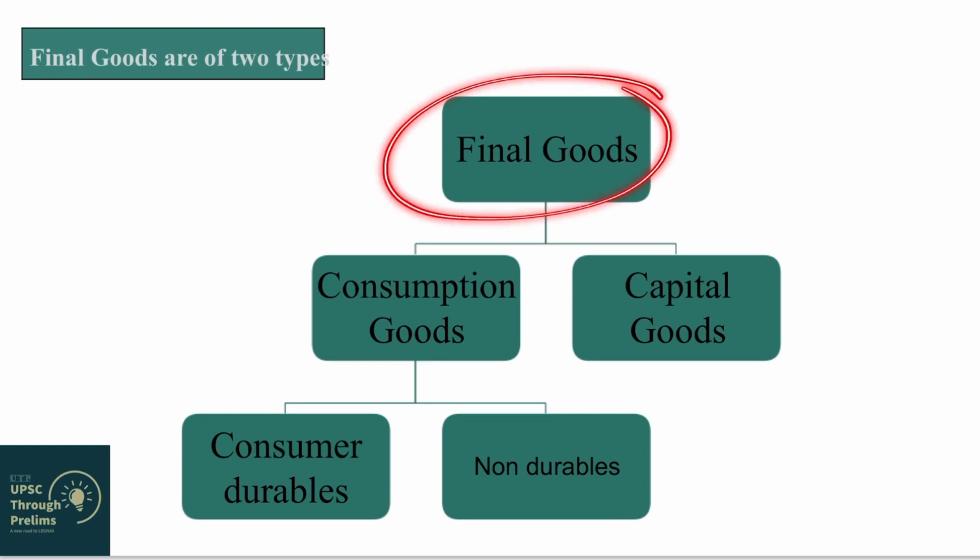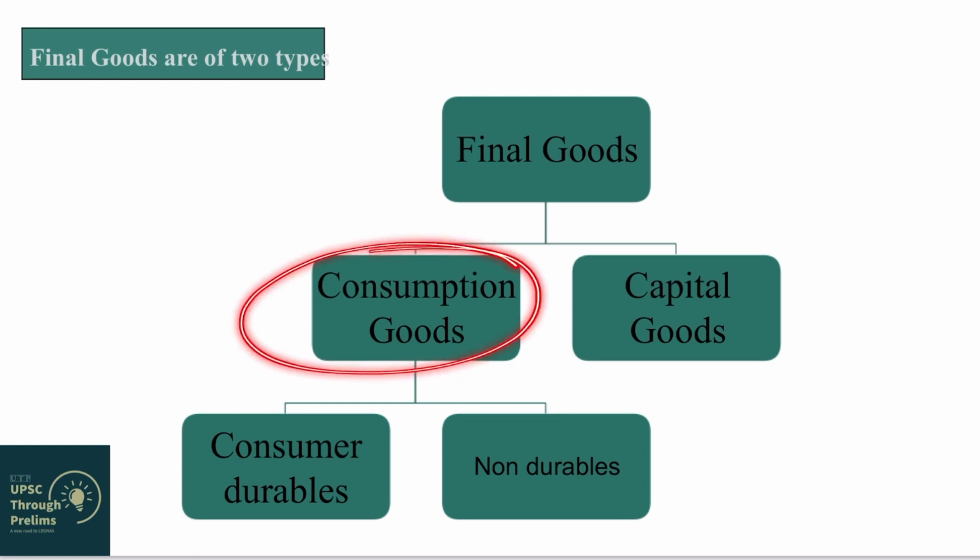But final goods are of different types. There are broadly two classifications which are made in final goods. If you read your Introduction to Macroeconomics NCERT, these two classifications have been given. First is consumption goods. Second is capital goods. Consumption goods are those goods which are consumed by the people over a period of time. There are some consumption goods which are consumed immediately and there are some which are consumed over a long period of time. For example, a washing machine, a fridge, an AC, these are called consumer durables. Other consumption goods which are final in character, which are non-durable, they are called consumer non-durables.